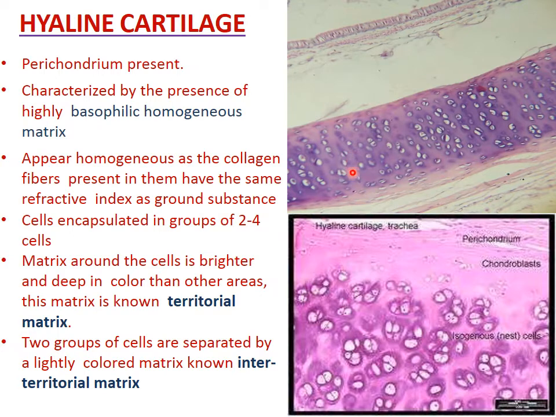You are able to see the cells. And these cells are encapsulated in groups of 2 or 4 cells. You can see these are the cells which are encapsulated in a group of 2 or 4. The matrix around the cells is brighter and deeper in color than the other area, and this matrix is known as territorial matrix, which surrounds the group of cells. Two groups of cells are separated by a light color matrix which is known as interterritorial matrix.